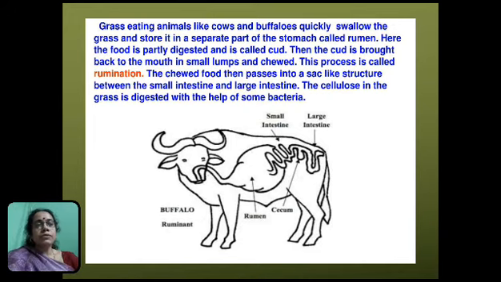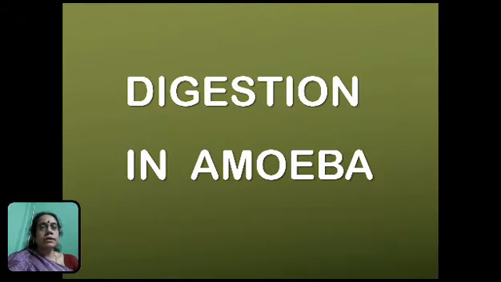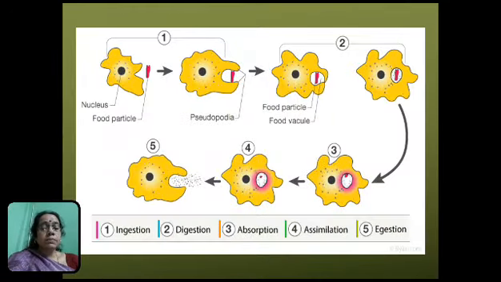Now children, we will discuss about digestion in amoeba. Amoeba is a very small, that is a microscopic organism which cannot be seen by the naked eyes. It consists of a single cell. Actually, amoeba is the simplest animal. Amoeba lives in pond water.